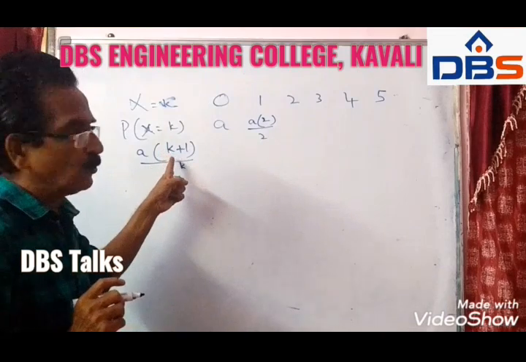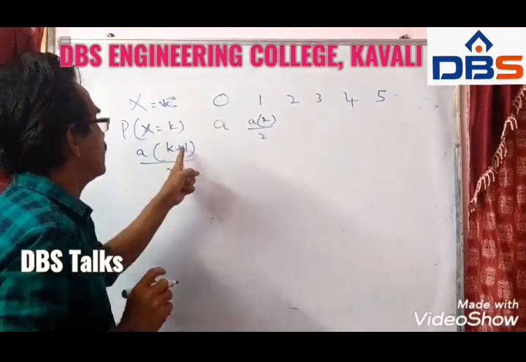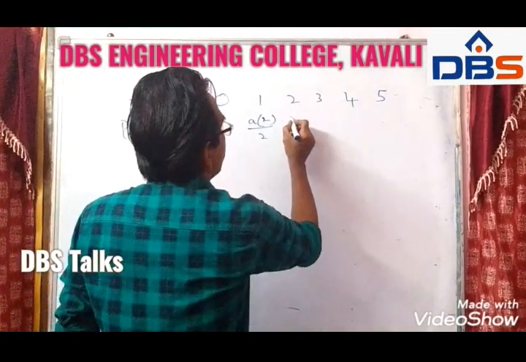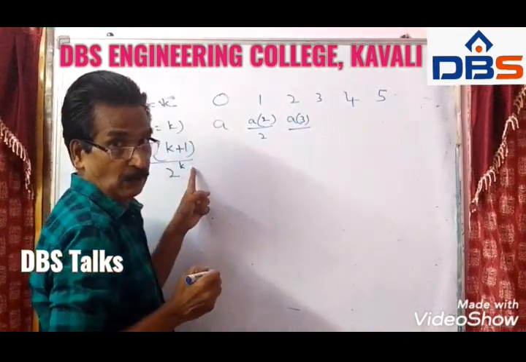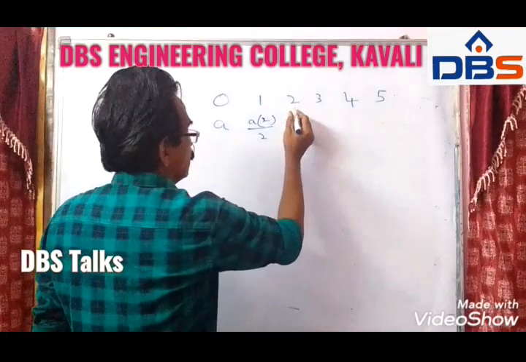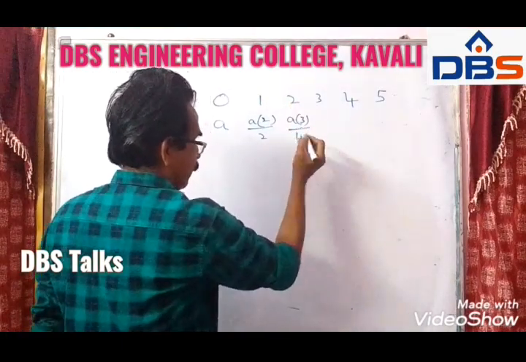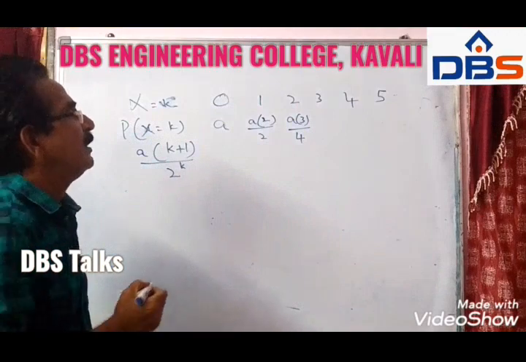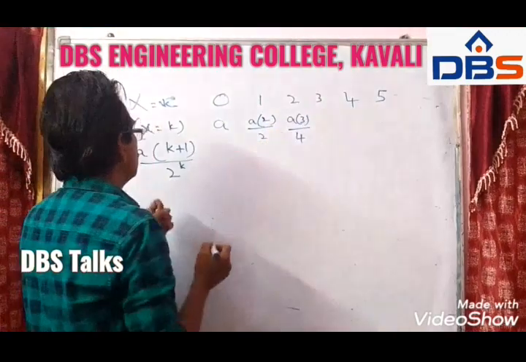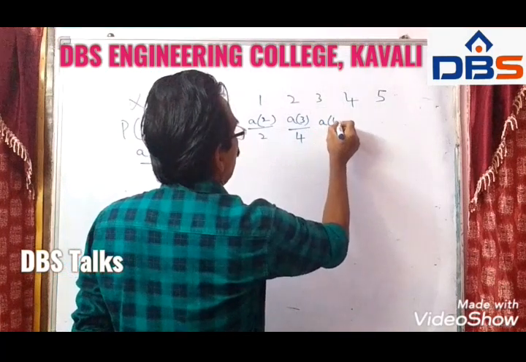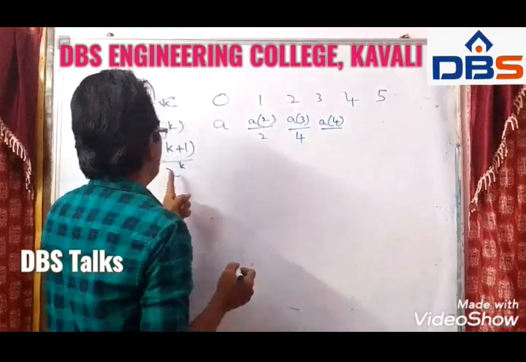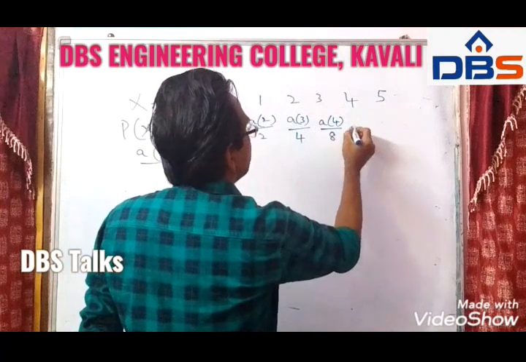If k is equal to 2, 2 plus 1, 3, a into 3 by 2 square, that is 4. And again if k is equal to 3, a into 3 plus 1, 4, 4 by 2 cube, that is 8.